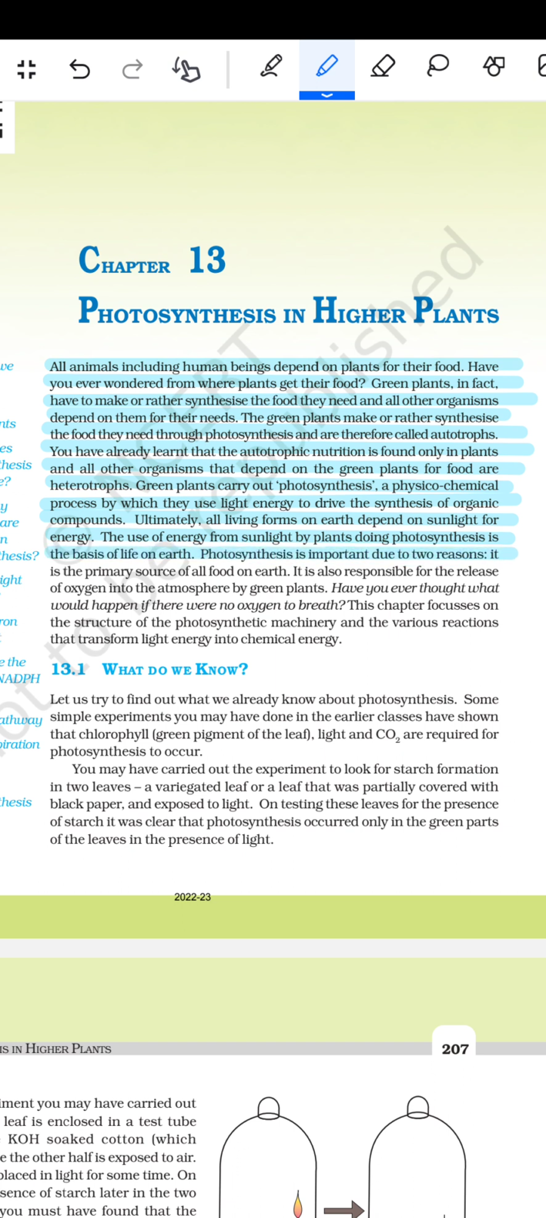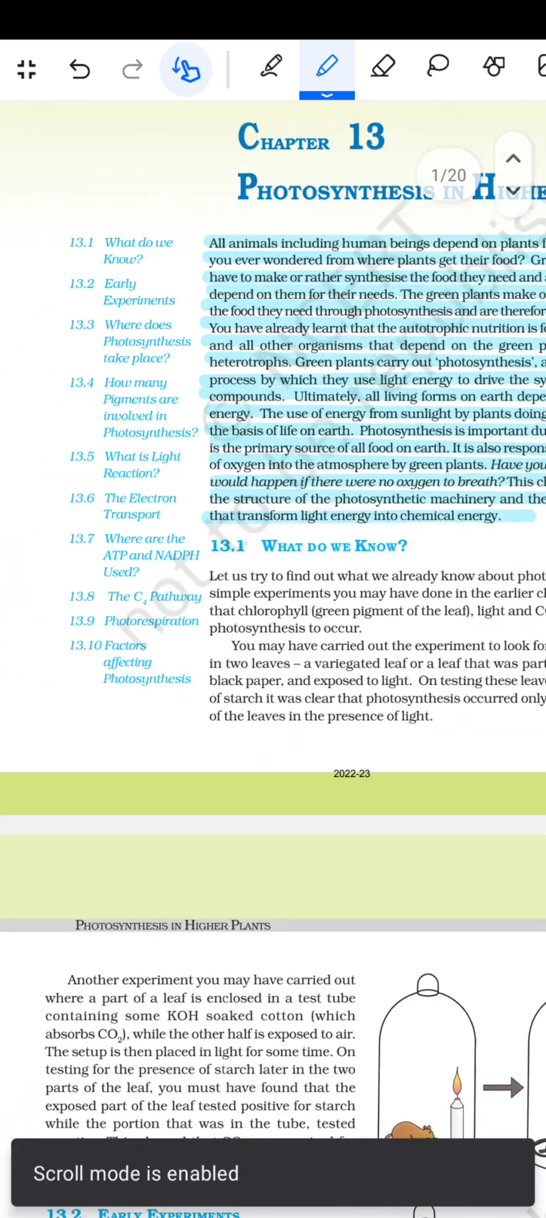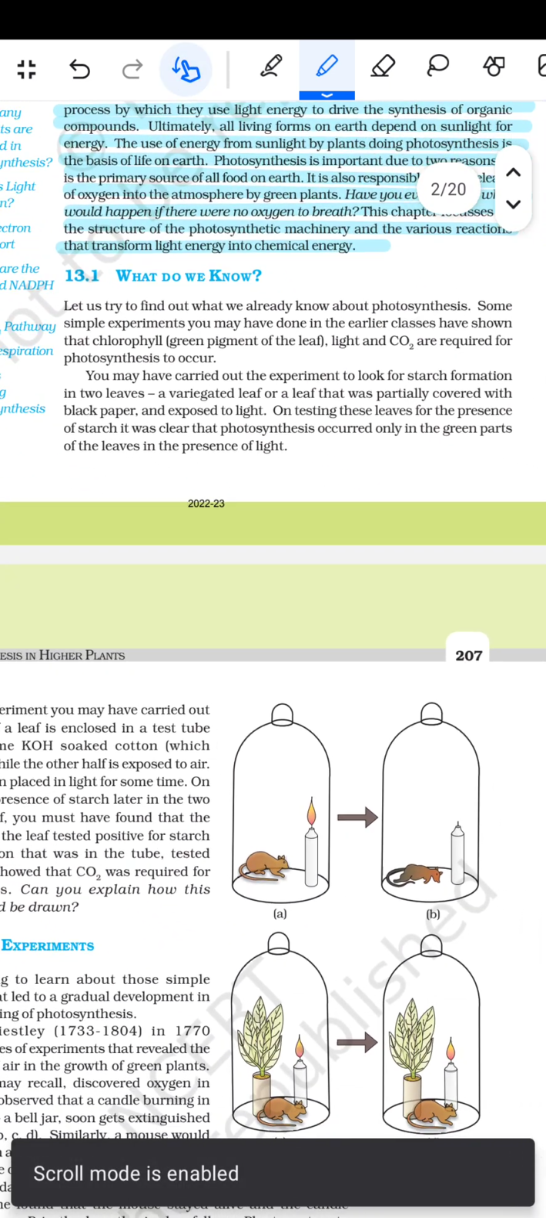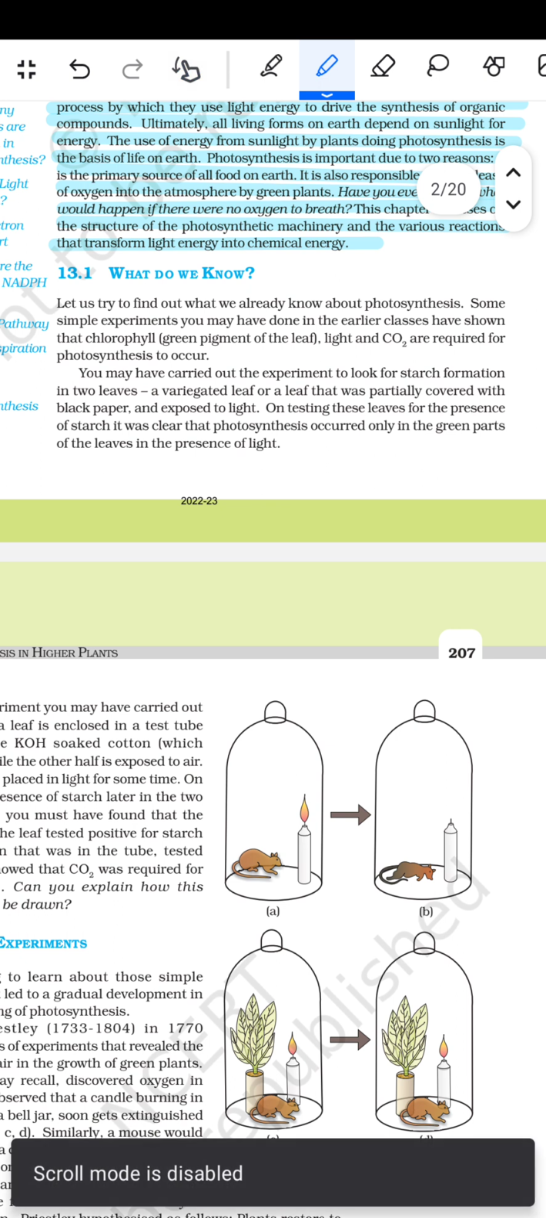Photosynthesis is important due to two reasons. It is the primary source of food on the earth. It is also responsible for the release of oxygen into the atmosphere by the green plants. Have you ever thought what would happen if there were no oxygen to breathe? This chapter focuses on the structure of the photosynthetic machinery and the various reactions that transform light energy into chemical energy. फिर आता है व्हाट डू वी नो। तो कहता है कि